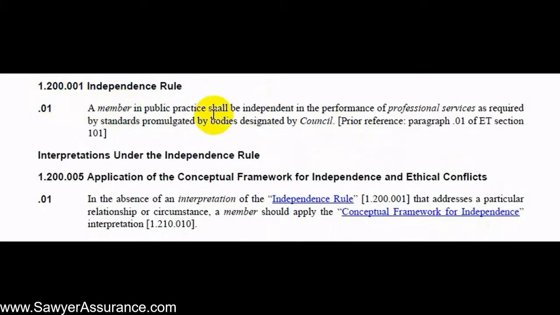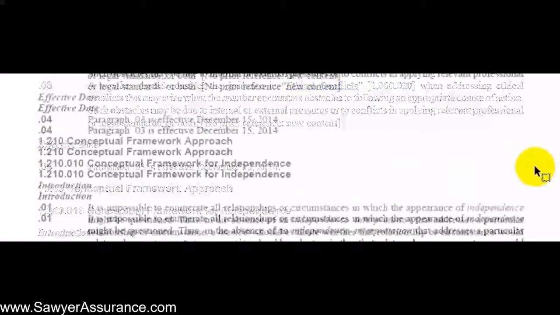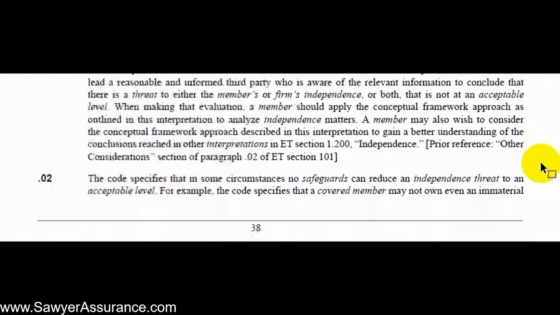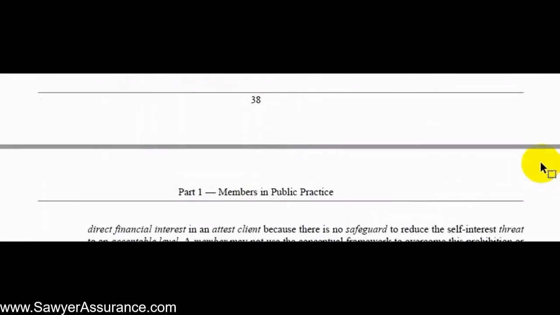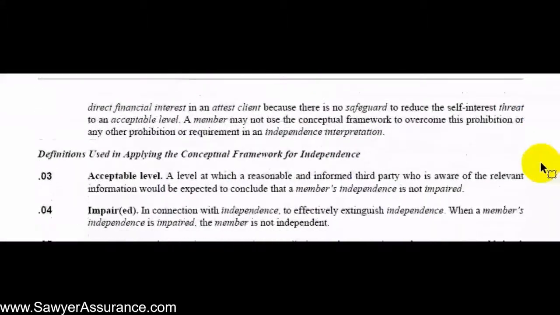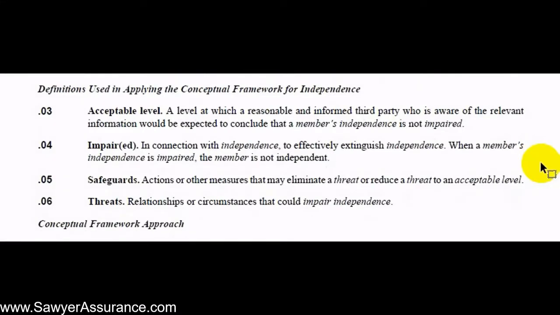And it says here that a member in public practice shall be independent in the performance of professional services as required by standards promulgated by bodies designated by the council. And so in this case, that would be the AICPA and the performance of a GAAS audit. And so the problem with independence is that there's an infinite number of relationships and circumstances for which the appearance of independence might be questioned. So the AICPA here has put together more of a framework to understand independence as opposed to a lot of specific matters that might be risks to independence and might not be.